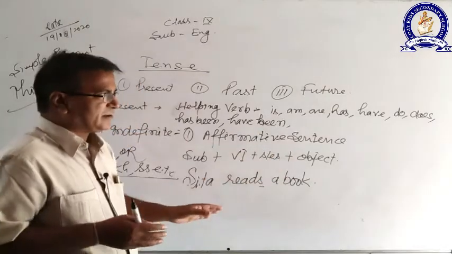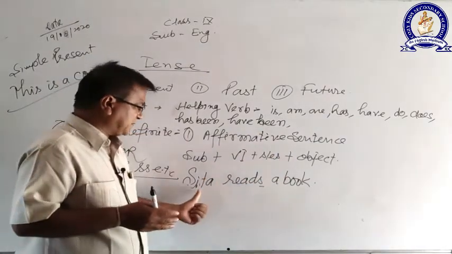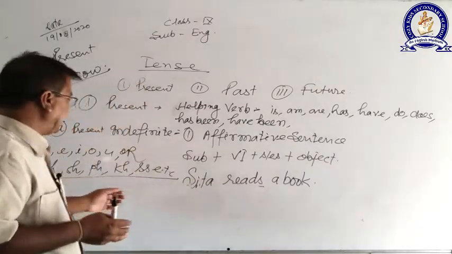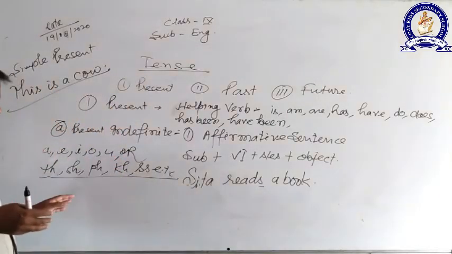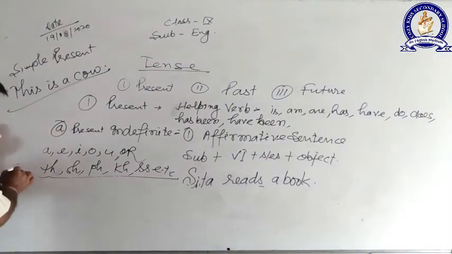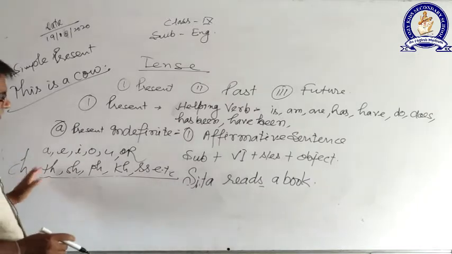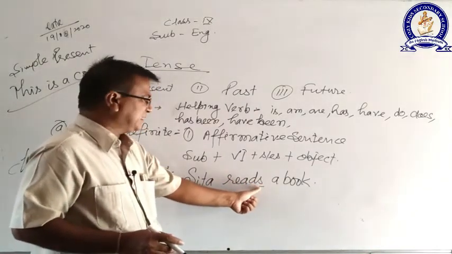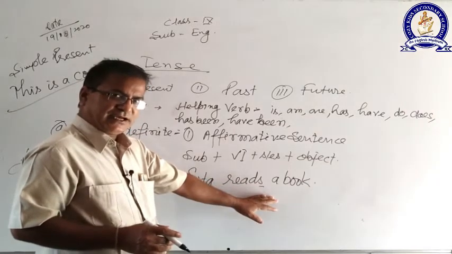So very simple: if the subject is singular and the last letter of the verb is either a, e, i, o, u, vowel, th, sh, ph, kh, double s, ch, then only we need to add es, otherwise we will be using s. Is it clear?